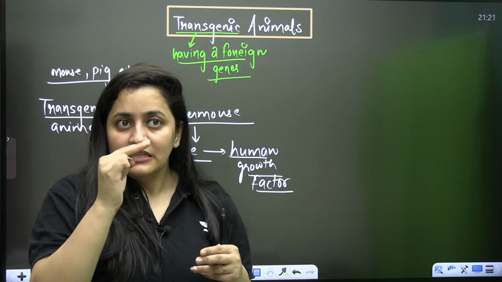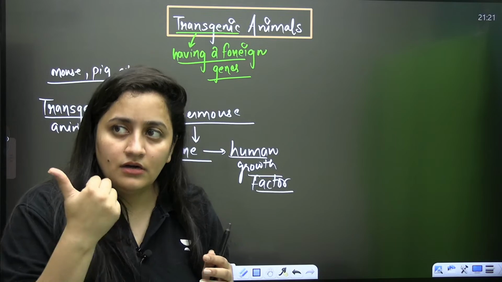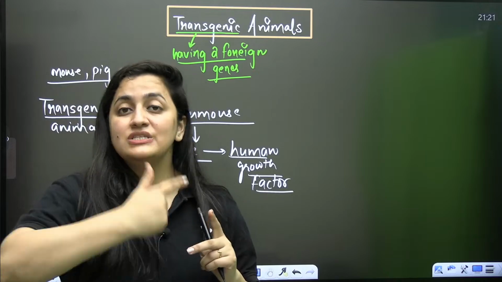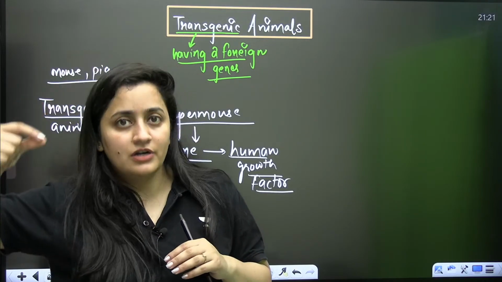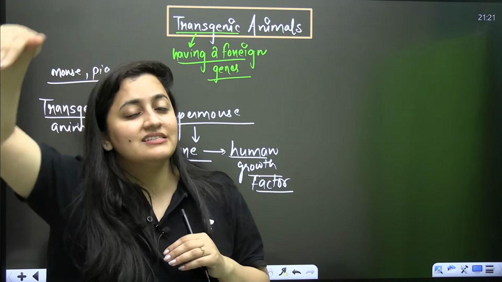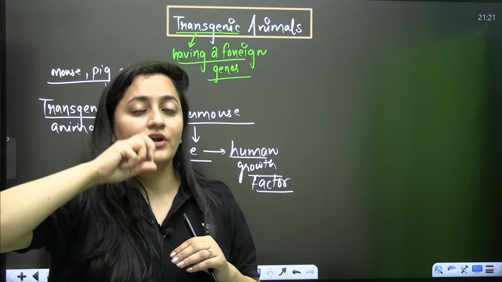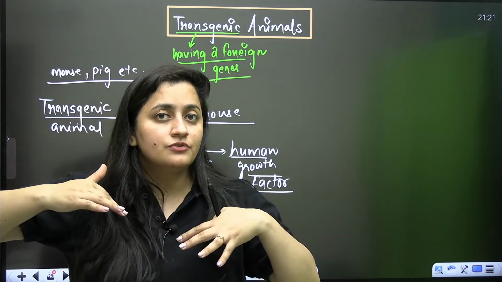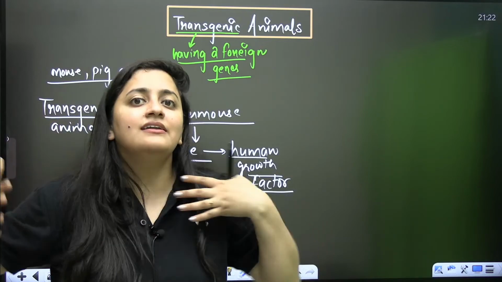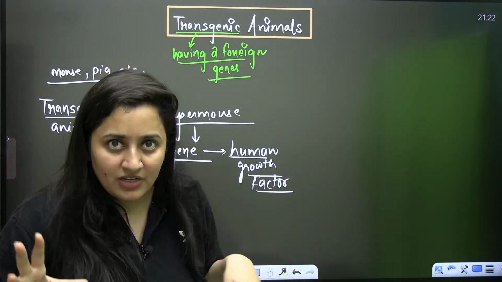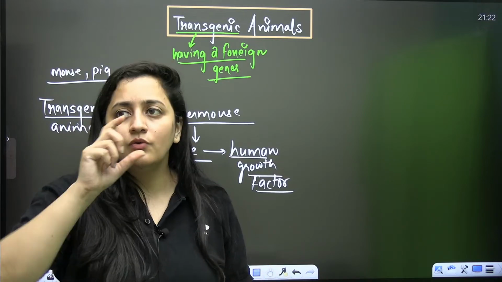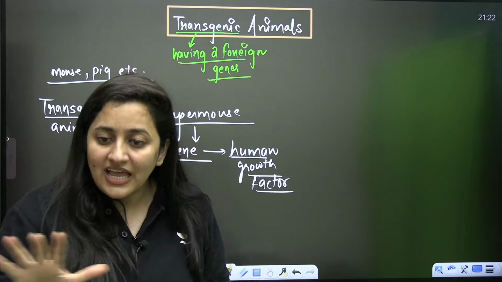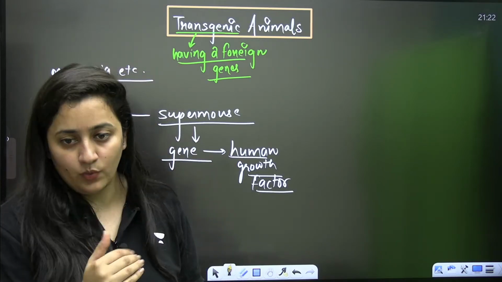Secondly, they can also study any physiological process. We can even use these transgenic animals to study the action of a drug, that if we are inserting a drug, how that drug is acting in that transgenic animal's body. Moreover, we can study any physiological process in our body. If that physiological process is known, and there is any defect in the metabolism or any change from that physiological process, we can note it down, and this change can lead to this disease and that disease. Are you getting it? So that's how it works, Rohini. That's how it works, transgenic animals.